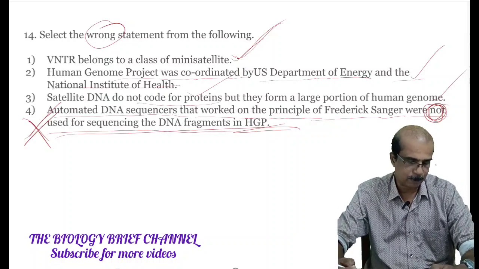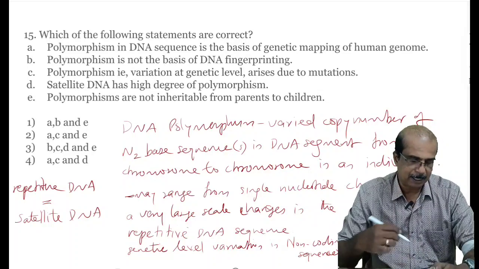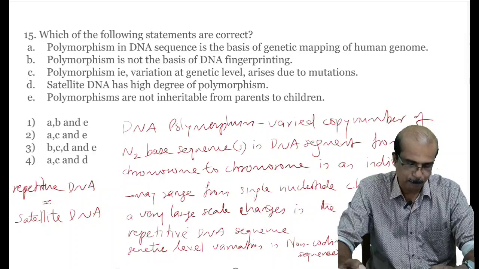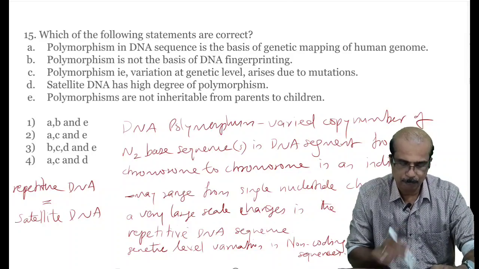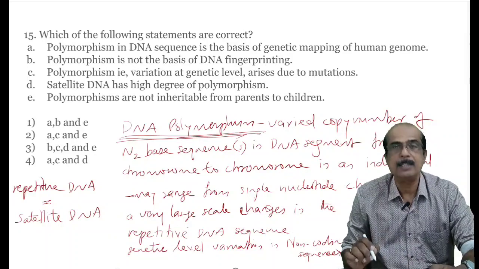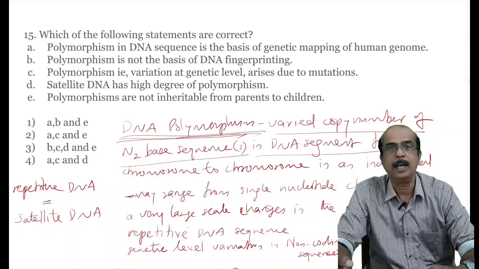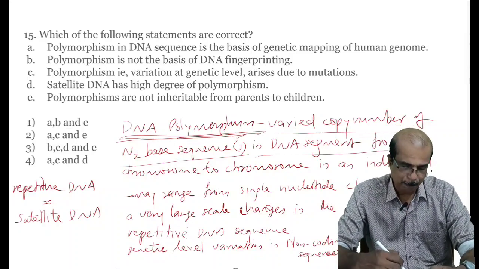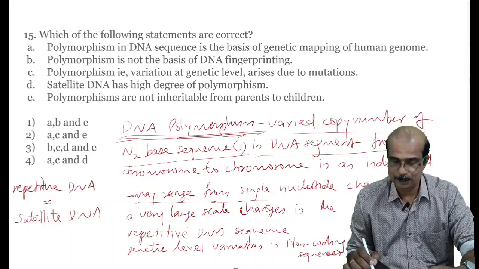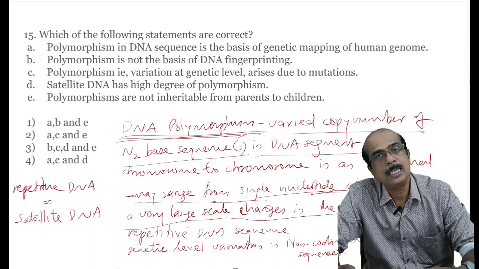Then we are moving to our last question. Which of the following statements are correct? Here the statements are given regarding polymorphism. First you have to understand what is polymorphism. We know that DNA polymorphism is due to the varied copy number of nitrogen-based sequence or sequences in DNA segment from chromosome to chromosome in an individual. This DNA polymorphism may range from single nucleotide change to a very large scale changes in the repetitive DNA sequence.